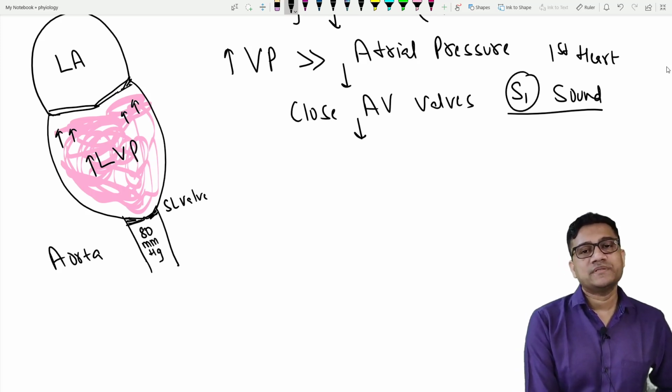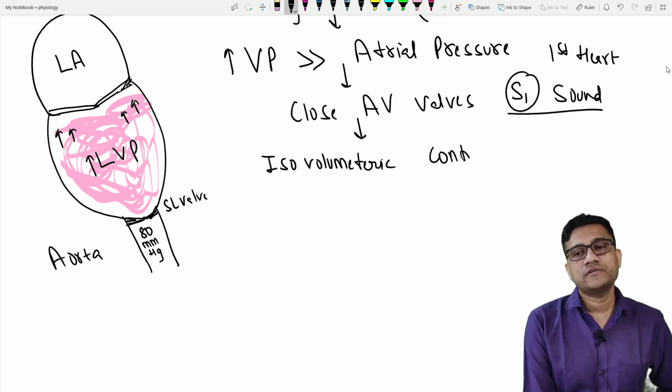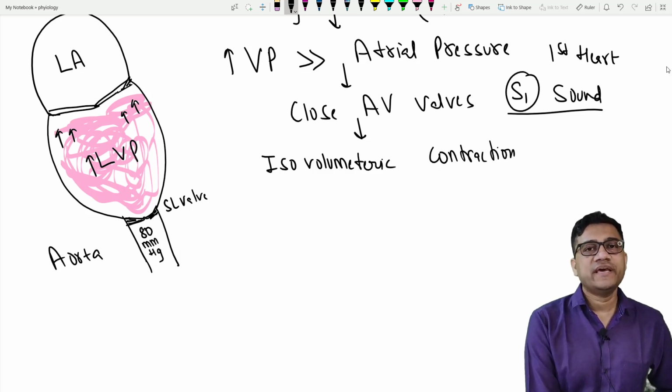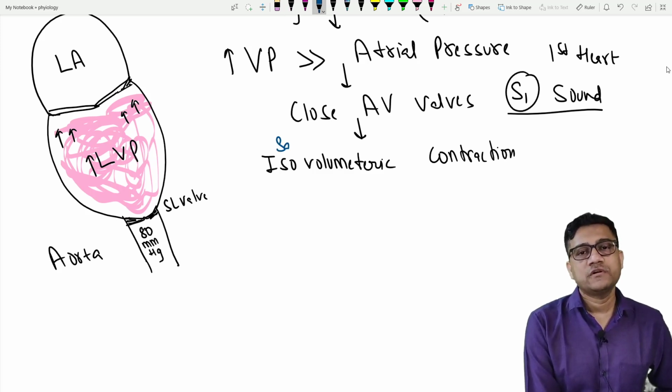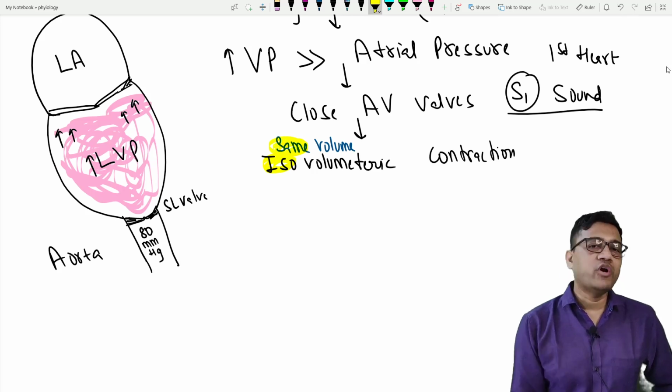Okay. So what happens? We have isovolumetric contraction. Iso means same volume. Iso is nothing but same, and volumetric is volume.